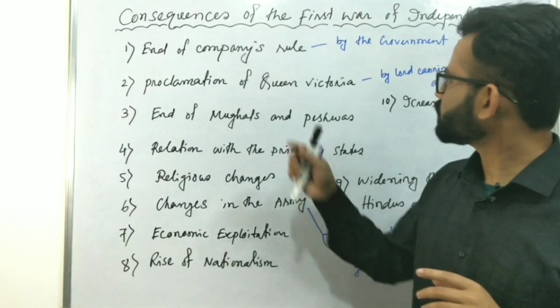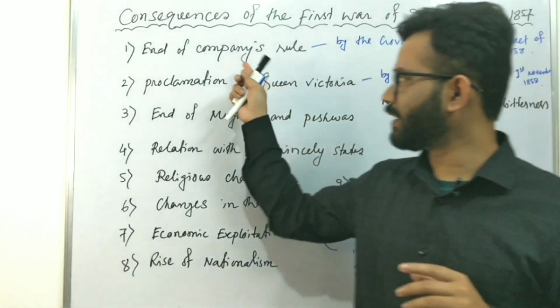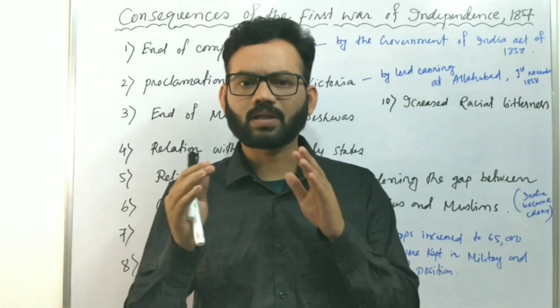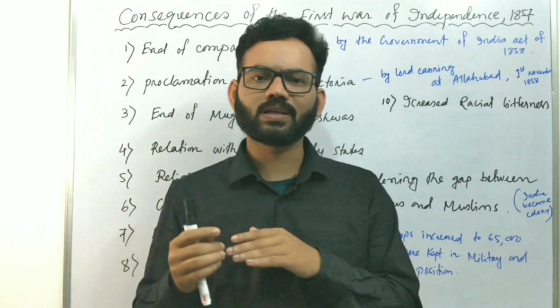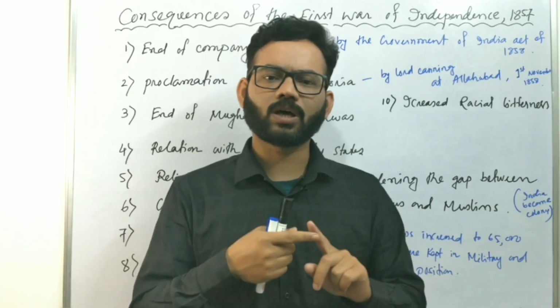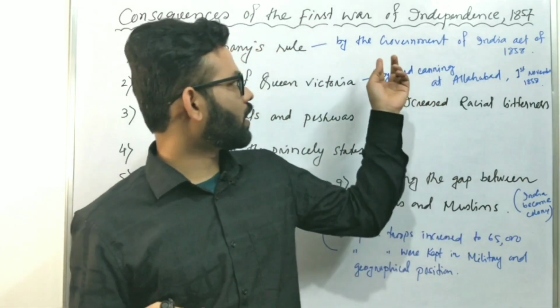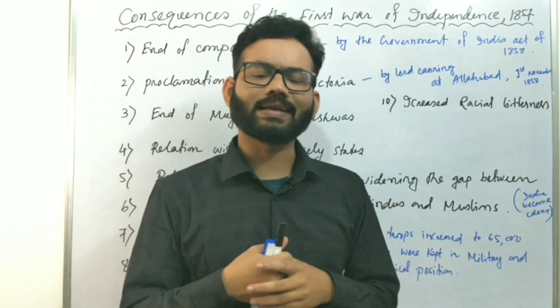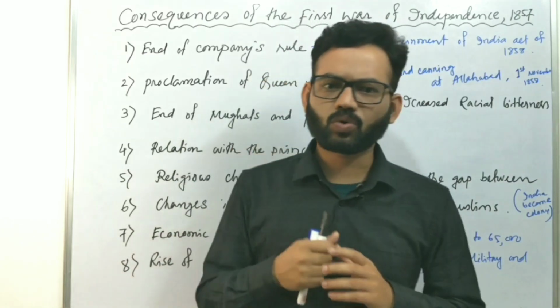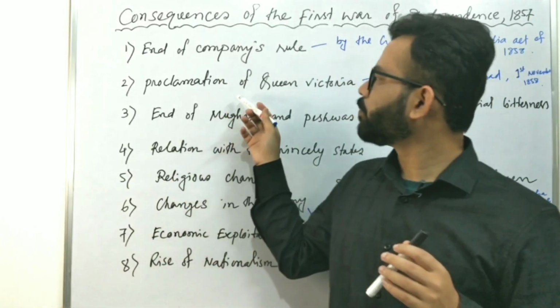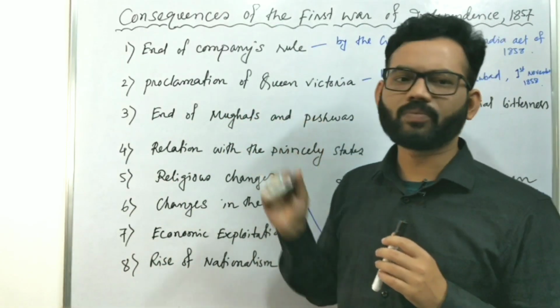Number two, on the end of the Company's rule, the act by which the power of India was transferred from the hands of the British East India Company to the British Crown was called the Government of India Act 1858. Number two consequence was the proclamation of Queen Victoria.